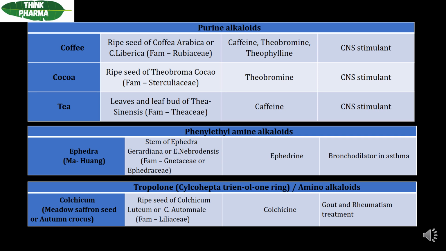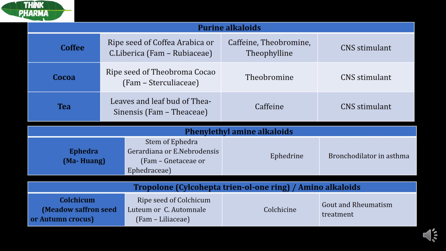Next, moving to the next class, phenylethylamine alkaloids. Here we can see the example ephedra, which is also called mahuang, its common name or synonym. And then the biological source: ephedra is obtained from the stems of Ephedra gerardiana or Ephedra nebrodensis, which belongs to the family Ephedraceae.